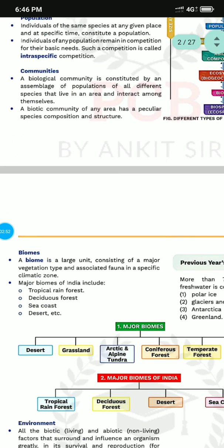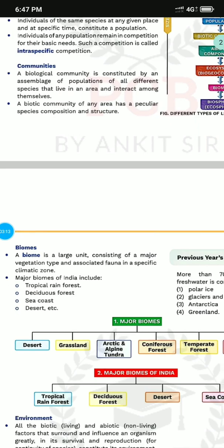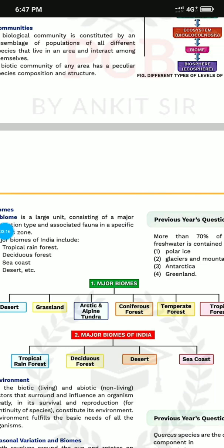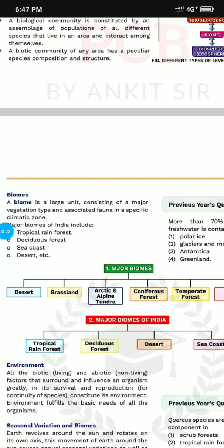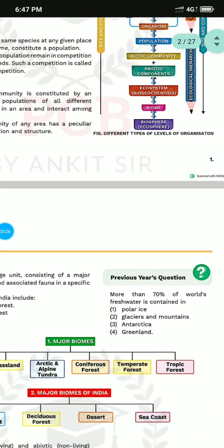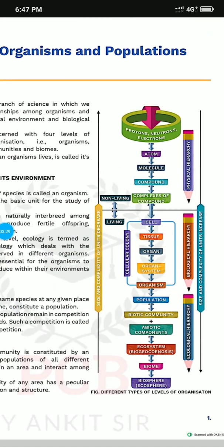Now, the last one is biomes, a large unit. This is the largest unit, which has a major vegetation type and constitutes a collection of fauna and flora. There are many biomes in India: tropical rainforest, deciduous forest, seacoast, desert. The major biomes are desert, grassland, Arctic alpine tundra, coniferous forest, temperate forest, and tropical forest. In India, they are rainforest, deciduous, desert, and seacoast. Let's go for the flowchart.